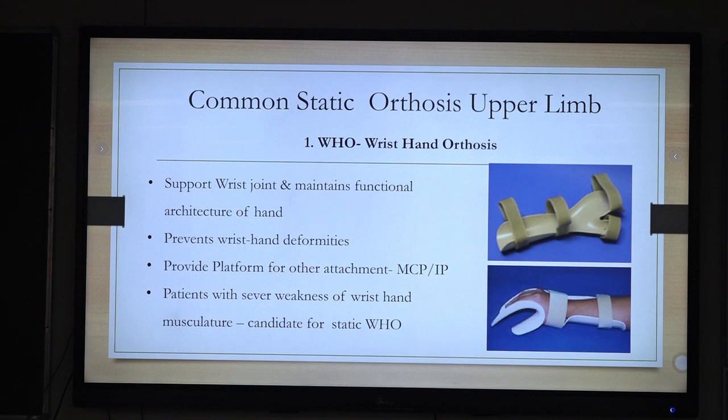So coming to the common static hand orthosis. First we will start from distal to proximal. This is HO, we have discussed. This is WHO, or wrist hand orthosis. What are its functions? Again slipping. Okay, I have one.